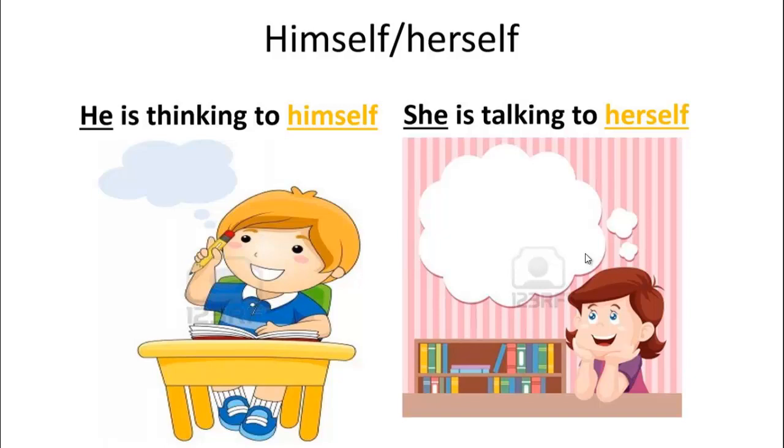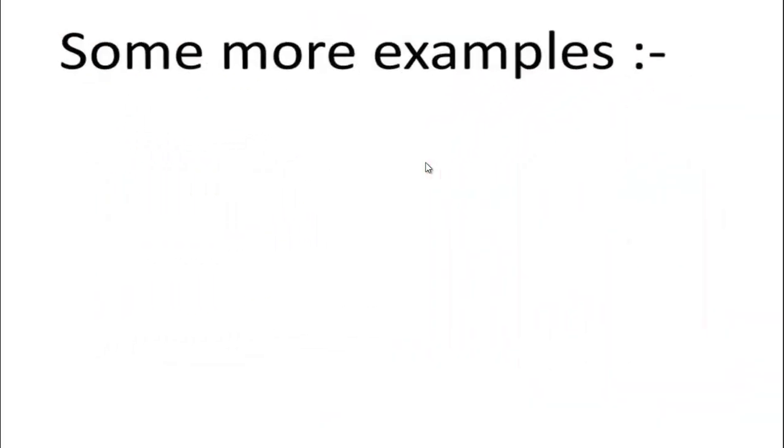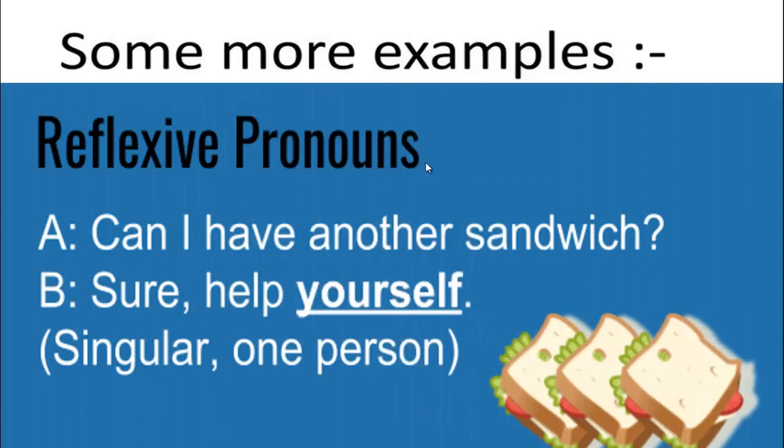Let's have more examples here. He is thinking to himself. If you look here, the pronoun he and the reflexive pronoun here, himself, turns to he. That's right. She is talking to, she, this one is a female. So she is talking to what here? Herself. So herself here is a reflexive pronoun for the pronoun she. Some more examples to understand the rule. Can I have another sandwich? Sure. Help yourself. So you are going to help yourself.